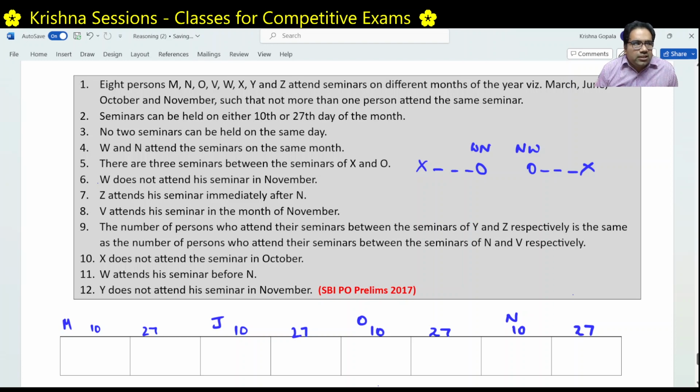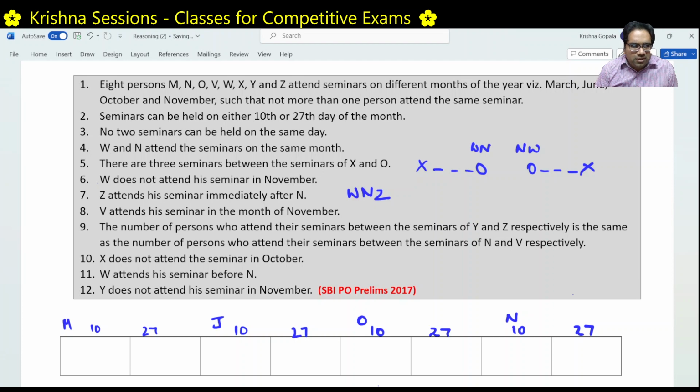Z attends his seminar immediately after N. Very good. Whenever N attends, the next one is Z. But W and N have to be together, and the slot after N is taken by Z. That means W has to be here, before N. N is followed by Z, so W has to attend before N only, because in every month there are only two slots.